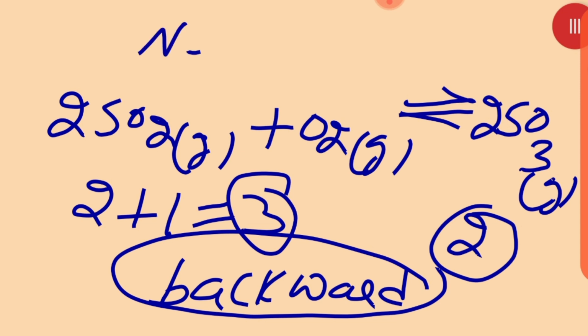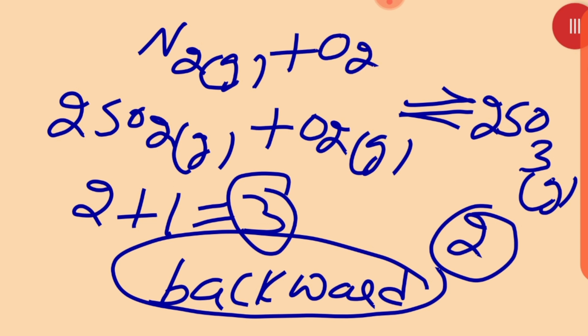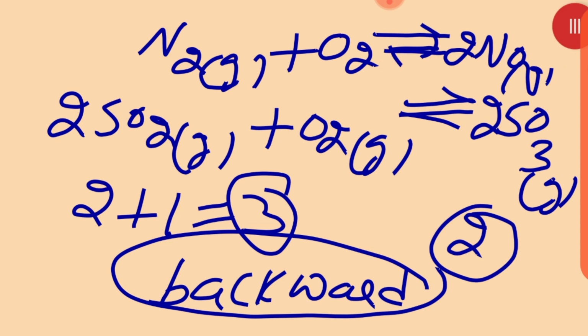Same way, one more you can see, N2 gas plus O2 gas, arrow 2NO gas. Okay, in this case in which direction will the reaction move? You see here 2 moles, there also 2 moles, the number of moles are the same, so inert gas will not disturb the equilibrium. Okay students, so we have concluded that inert gas will have no effect on the equilibrium when we are adding it at constant volume, but inert gas will shift the equilibrium towards the increase in number of moles when we are adding it at constant pressure. Okay students, thank you very much to all of you.